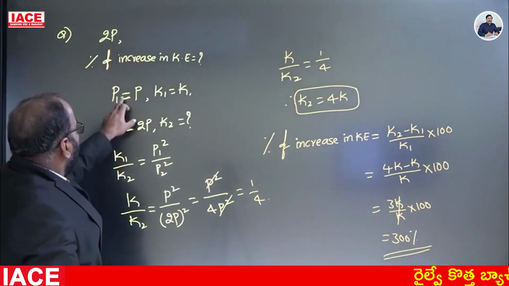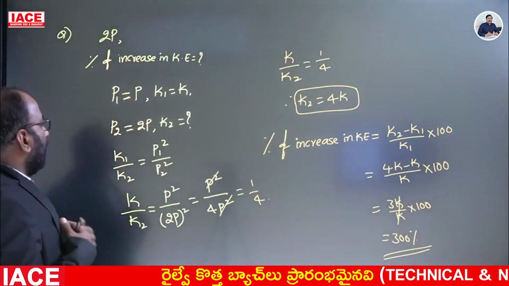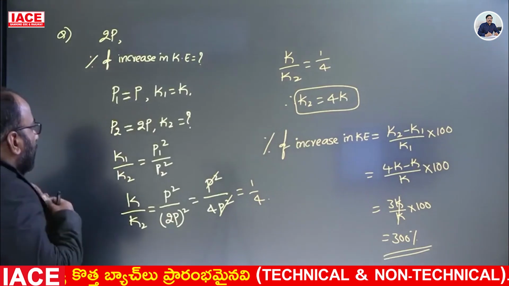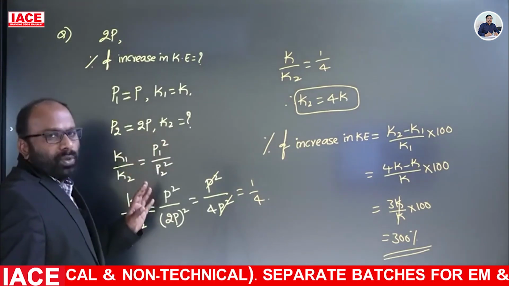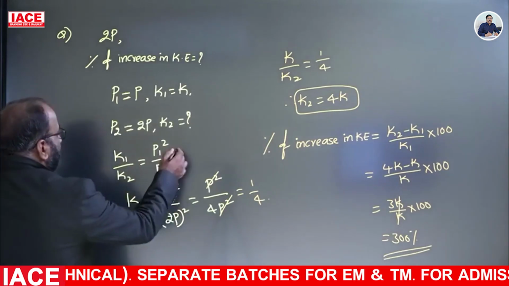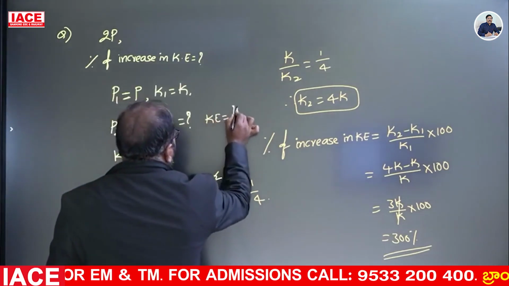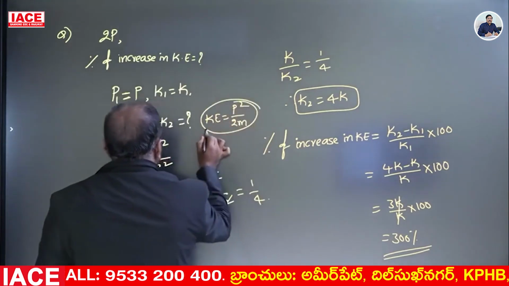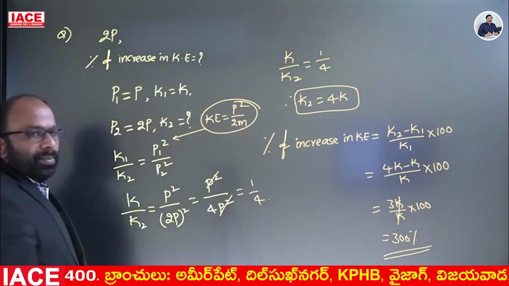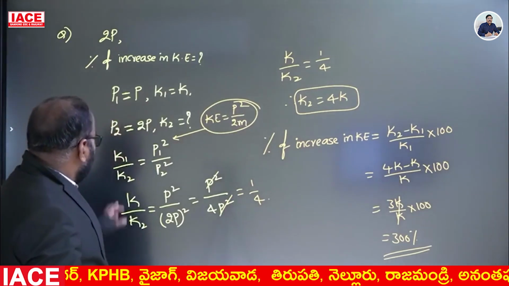This is the question. As per the given information, P1 is equal to P, K1 is equal to K, P2 is equal to 2P. K2 is equal to how much? From the relation between kinetic energy and momentum, K is equal to P square by 2M. From this formula, we can write K1 by K2 is equal to P1 square by P2 square.